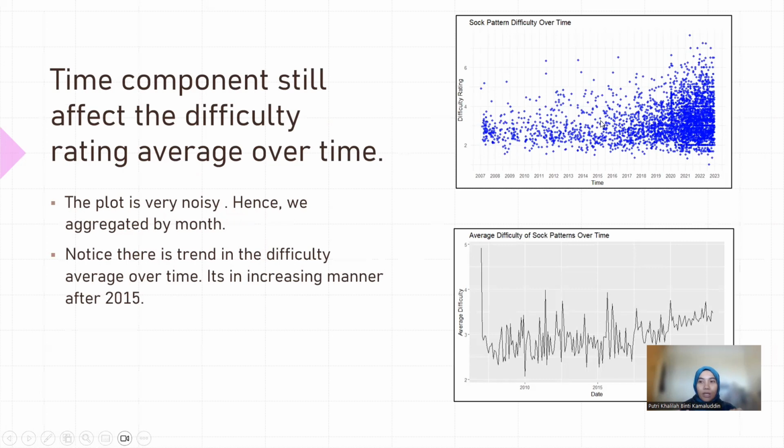And then I noticed it is more noise. It's not clean. So what I did is aggregate all these data points by month. You can look down here. This is the average difficulty of sock patterns over time. Notice there is a trend. There's a trend definitely happening in here, which is after 2015. There's an increasing trend in our difficulty rating average.